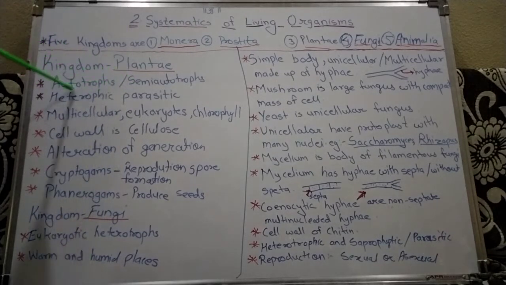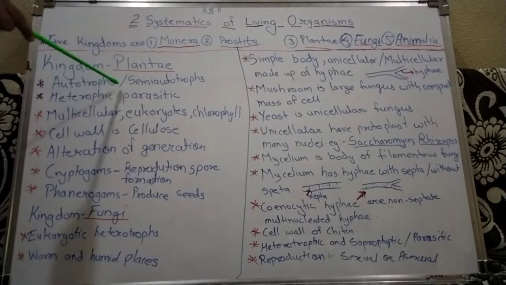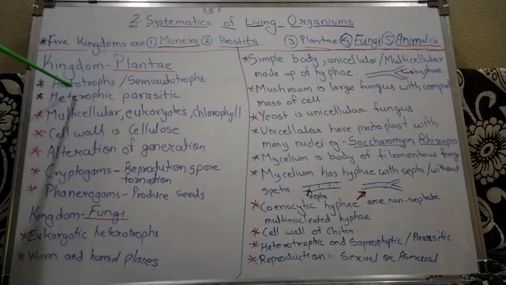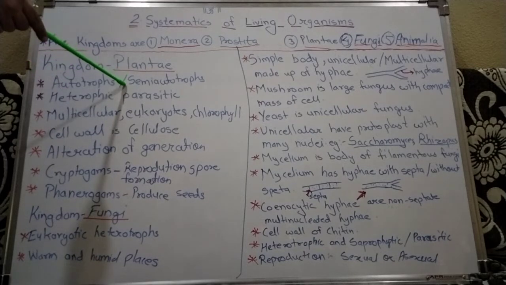We all know what is meant by autotrophs. Autotrophs means organisms that can prepare their own food. All green plants are called autotrophs because they prepare their own food by the process of photosynthesis. In kingdom Plantae the main character is that they are autotrophs and some are semi-autotrophs.